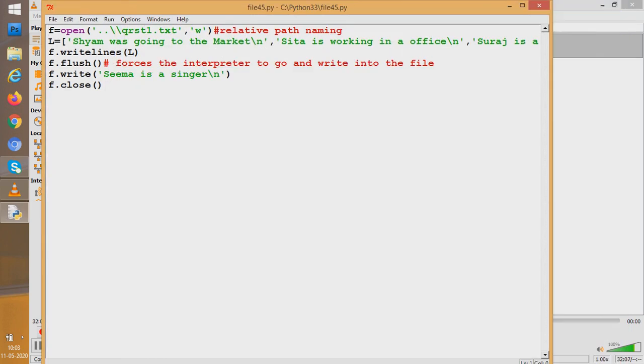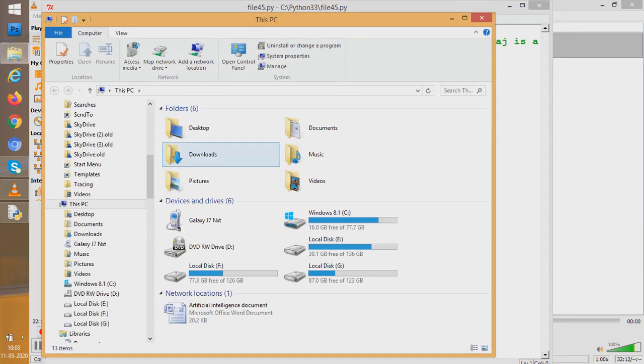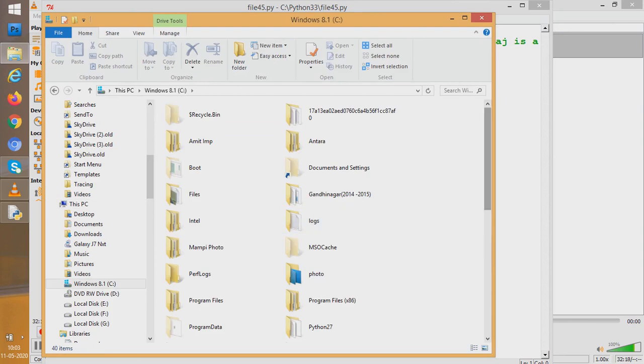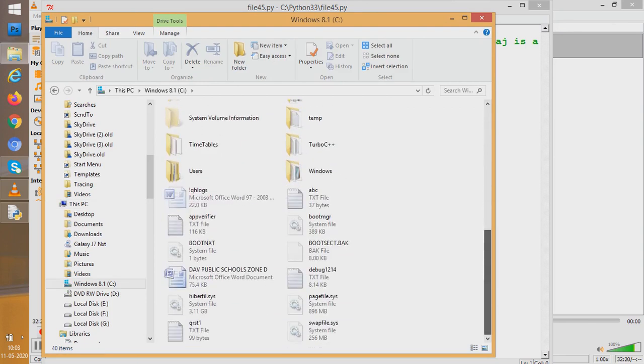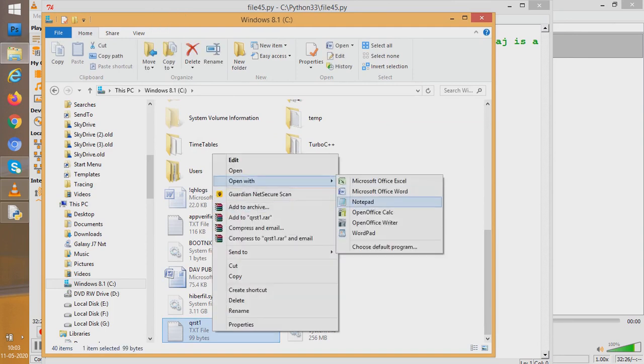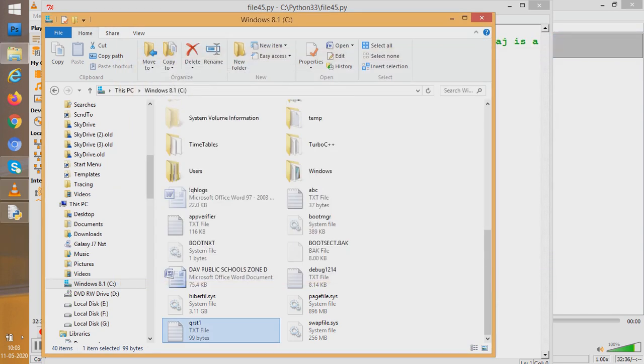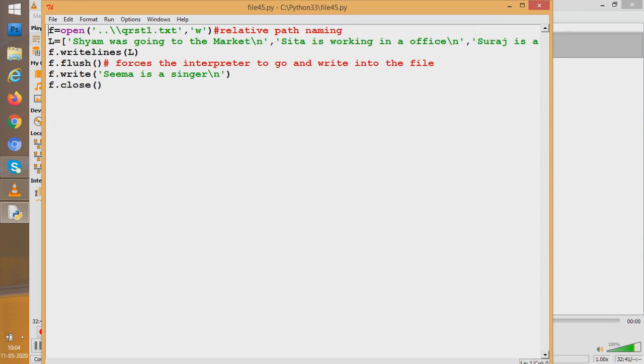So now the file would have been created, and where would that file have been created? See, I had written dot dot, so it had been created in the parent directory. So let us go to see the parent directory. We know Python 33's parent directory is C drive. And here we'll try to find QRST1, whether it is created or not. Yes, see, it has been created. So I think students have understood what is relative path name, what is absolute path name, and what is the default path name. How we give the default? Default means only give the name of the file. It is going to be saved in the current working directory.